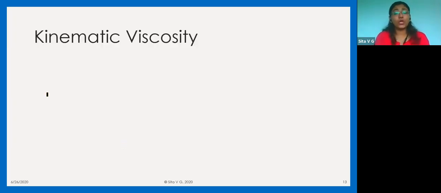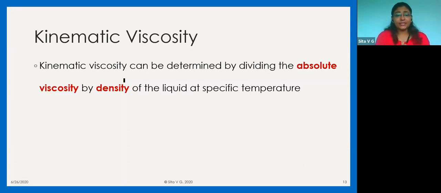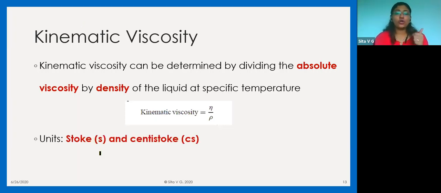Now we come to kinematic viscosity and its definition. Kinematic viscosity can be determined by dividing the absolute viscosity, that is eta, by the density of the liquid at a specific temperature. That means eta divided by rho, the density at a particular temperature, and the unit of kinematic viscosity is stoke or centistoke. Obviously, 1 stoke is equal to 100 centistoke. Now, this is by general knowledge of pharmacy that we have.